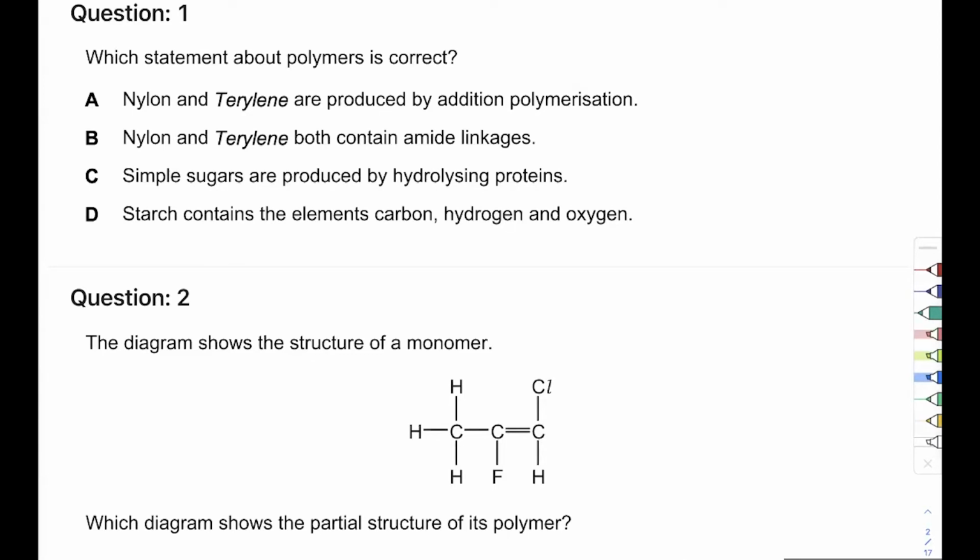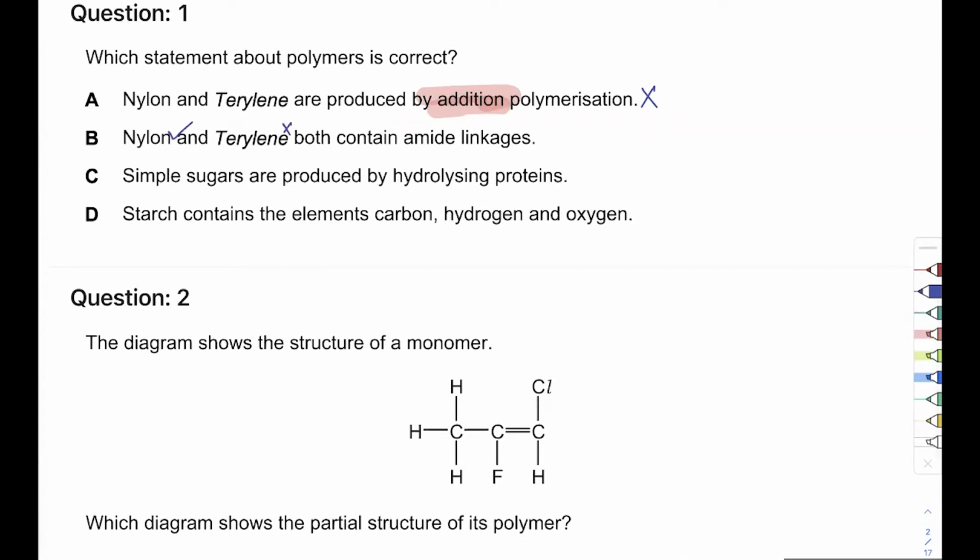So yes, amide linkage. Amide linkage is present in nylon. Very good. And Arham, you're right. This is ester linkage in terylene. Now, whenever you get linkage, that shows you can't have addition. Linkage is always produced through condensation. Okay, that is one primary difference in addition and condensation polymers, which means you can't have this statement. Nylon and terylene both contain amide linkage. Again, we just talked about it. For nylon, the statement is correct. Nylon does have amide linkage, but not for terylene, so that's why it won't have that.